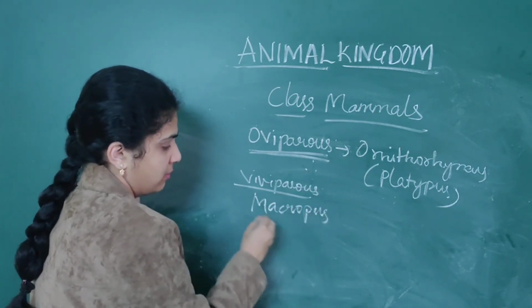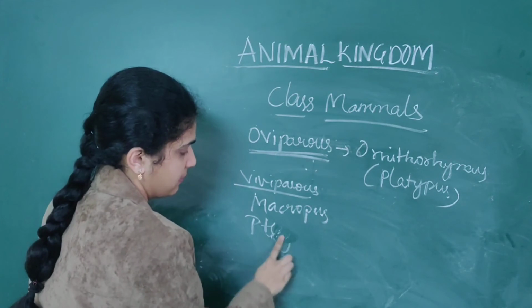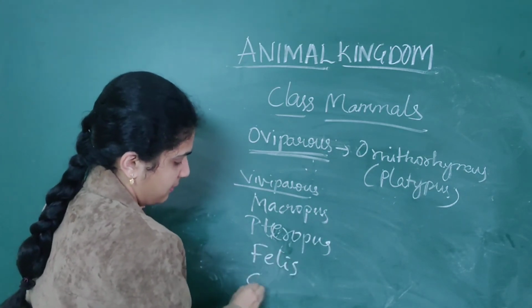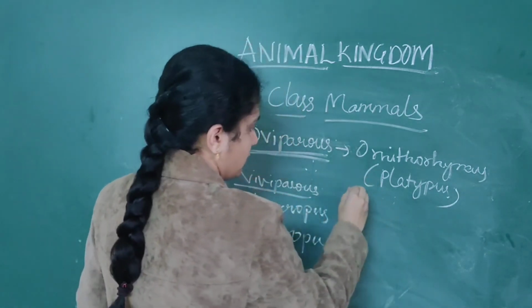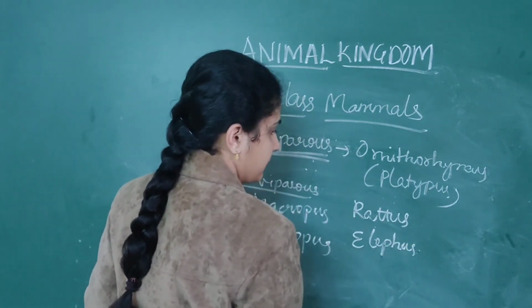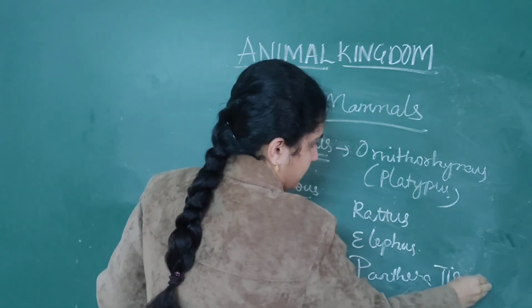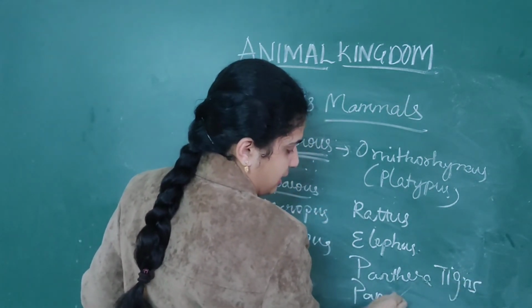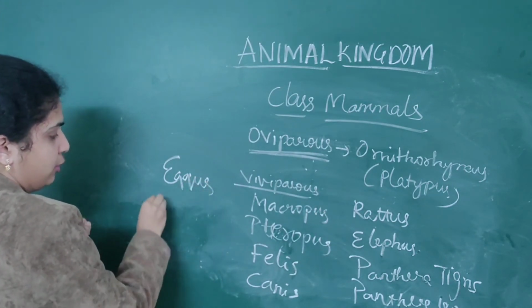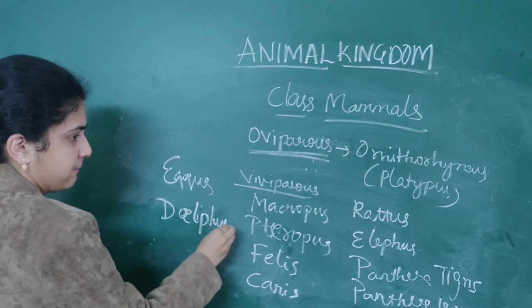Macropus, platypus, Pteropus, Felis, Canis, Rattus, Elephas, Panthera tigris, Panthera leo, Equus, dolphin, Delphis, Balaenoptera.